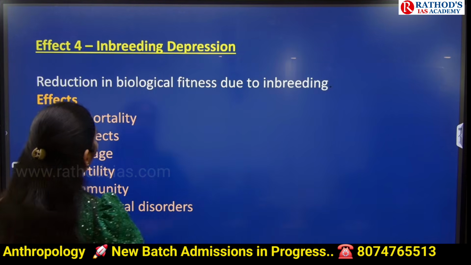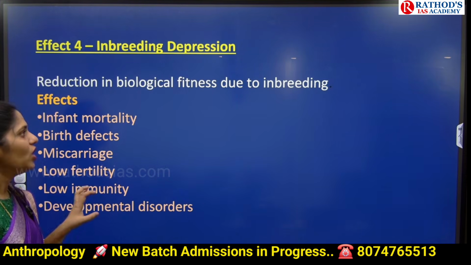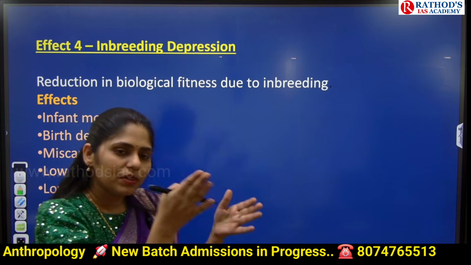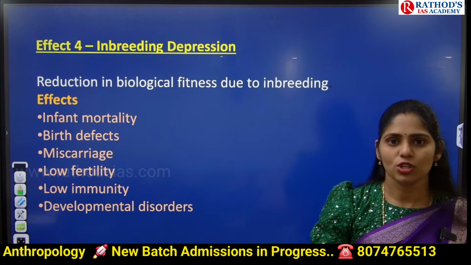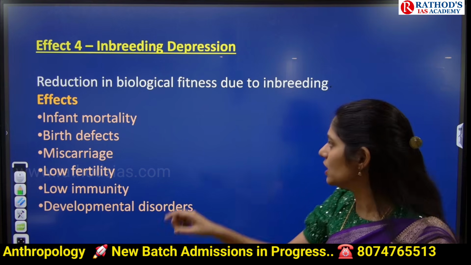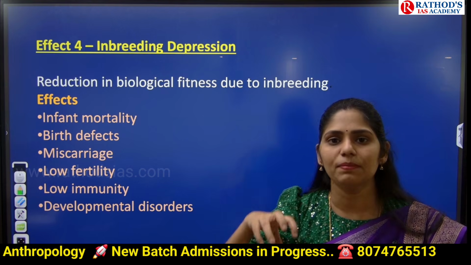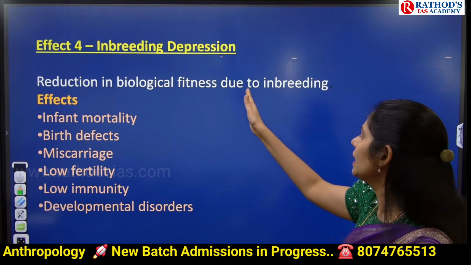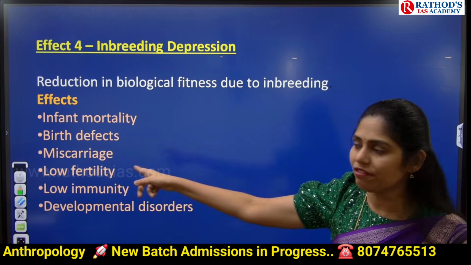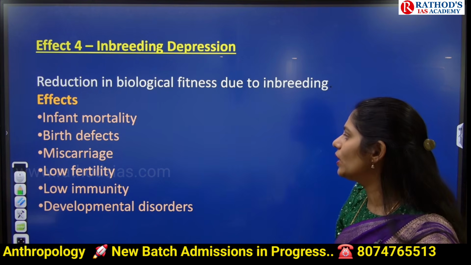And next important effect is inbreeding depression. What happens? The new generation with these recessive genes or with homozygosity will have less biological fitness. So this concept is called inbreeding depression. There is a reduction of biological fitness due to inbreeding.